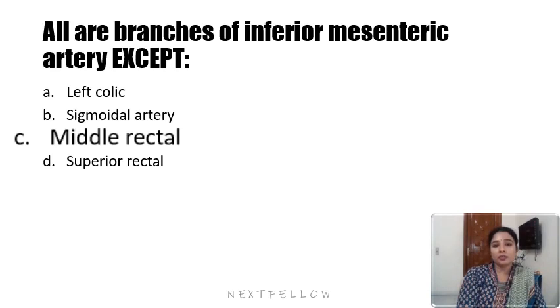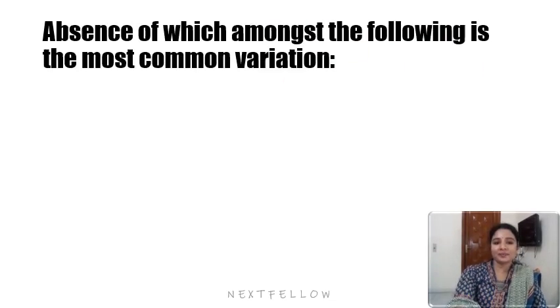and it is distributed to the rectum, anastomosing with the inferior vesical artery, and also with the superior rectal artery and inferior rectal artery. In males, the middle rectal artery may give off branches to the prostate and seminal vesicles, while in females it gives off branches to the vagina. So that is about the middle rectal artery, which is not a branch of the inferior mesenteric artery.